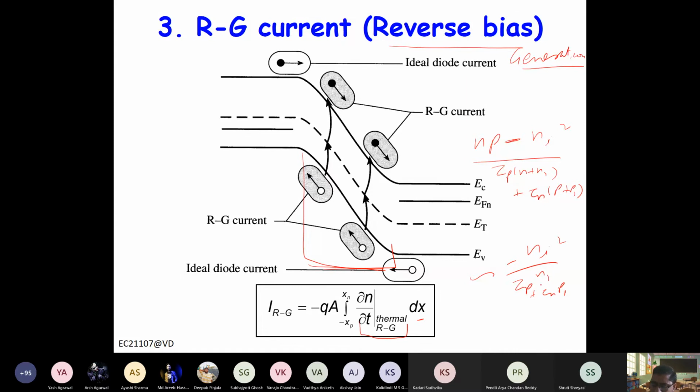Now for a certain case where your trap level is just in the middle, n1 and p1 are almost equal to n_i, right? So this is basically minus n_i by (tau_n plus tau_p), right? So this will be your generation rate here, and then you multiply by dx, you will get the generation current, right? So the length is basically W, the width W of the depletion region. Now you notice here this current is proportional to the width of the depletion region, and the width of the depletion region is proportional to the square root of voltage, right? So that means your generation current will be proportional to the square root of voltage, right?